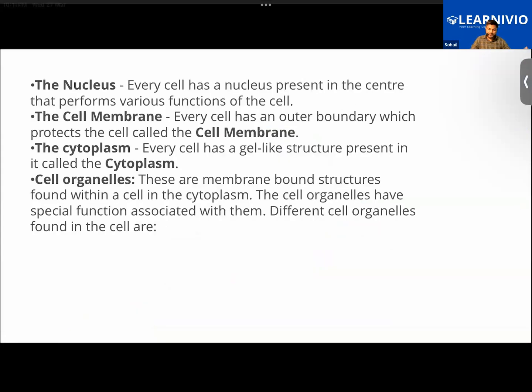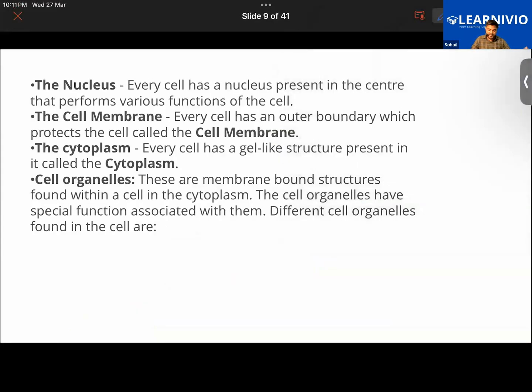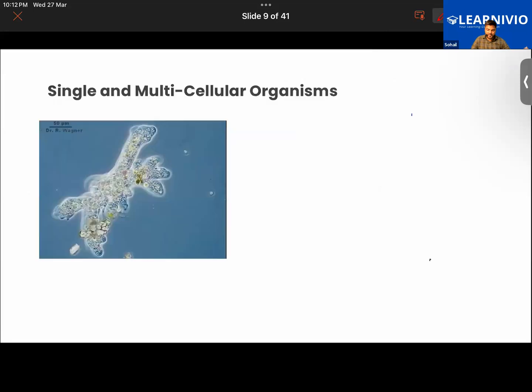These are the main structures found in a typical cell: nucleus, cell membrane, cytoplasm, cell organelles. Again, I'm telling you, these are not the things which we need to study in detail, so I'm skipping this. If you want to give it a read, you can read it once I provide you the PPT.